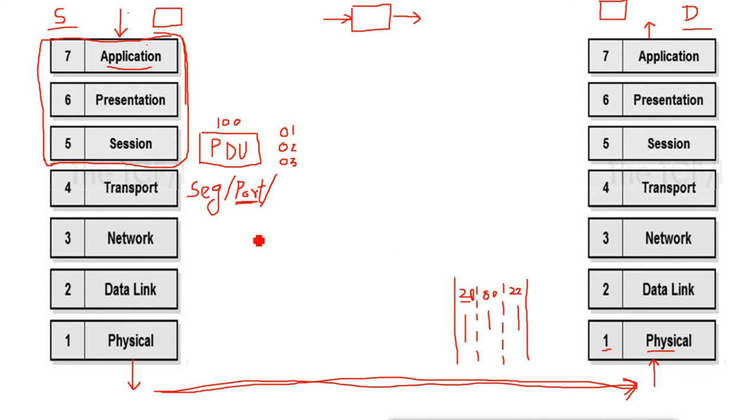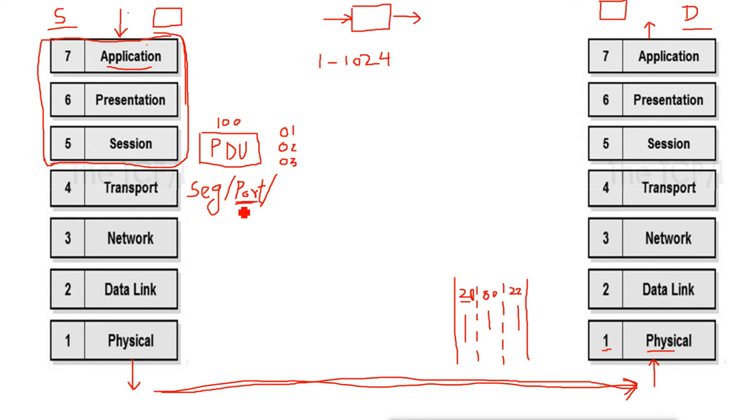Now it adds both the source and destination port number to the data. The destination port number will be defined by the communication protocol, but the source port number will be randomly chosen, any port number it can choose. Now what does random mean? Well-known port numbers are from 1 to 1023. These port numbers are well known, that means well-known protocols use these port numbers.